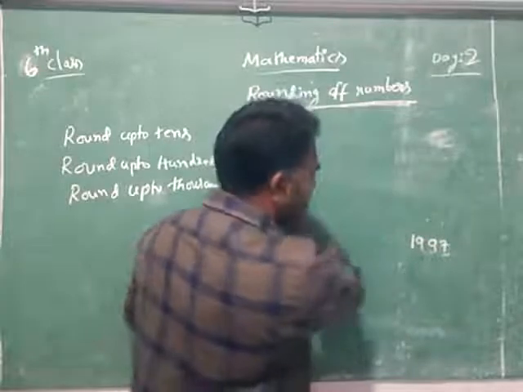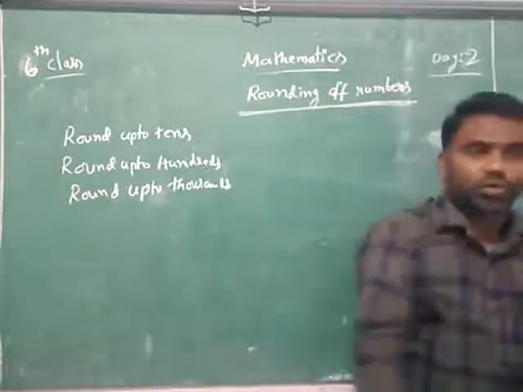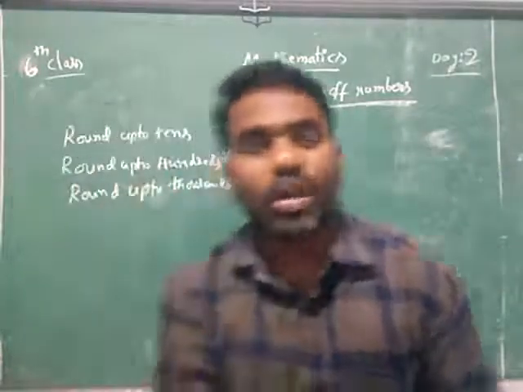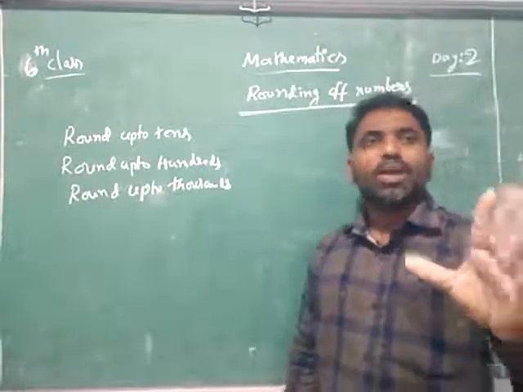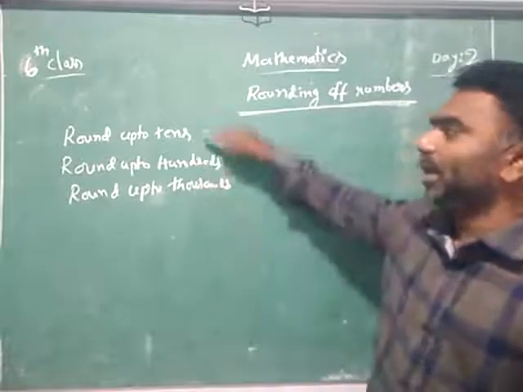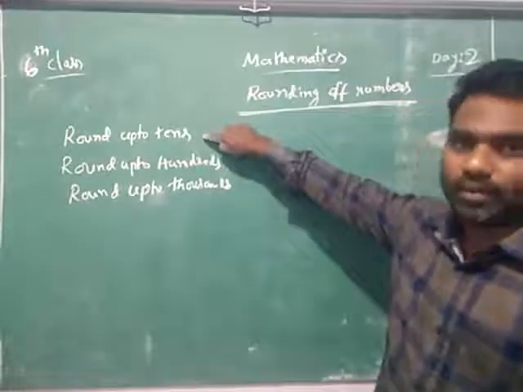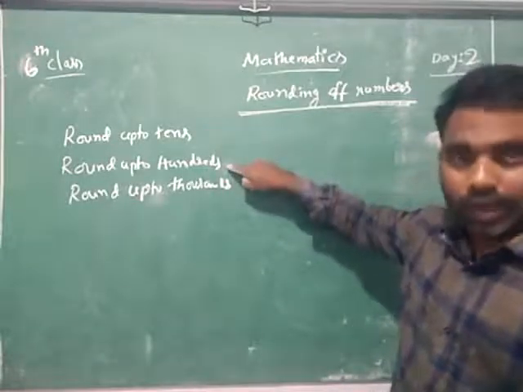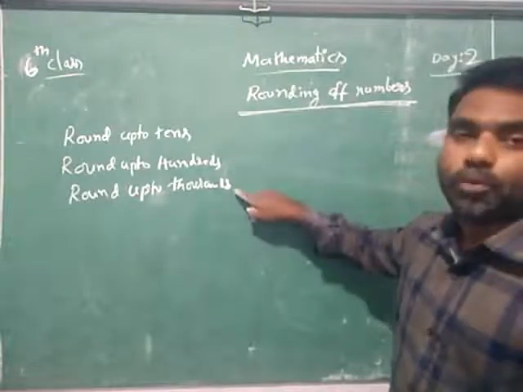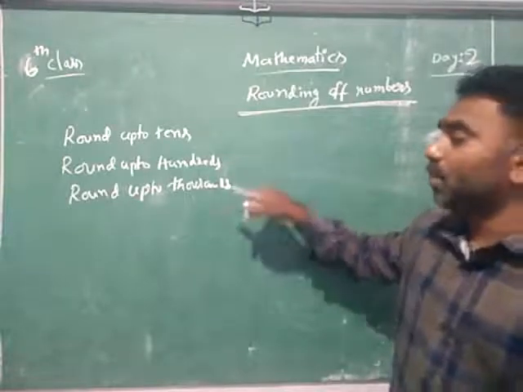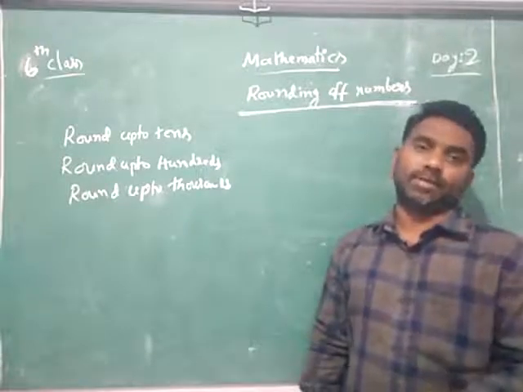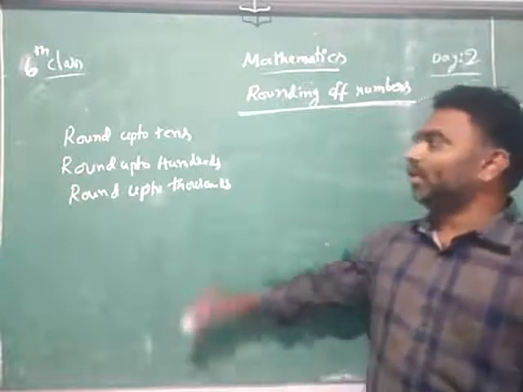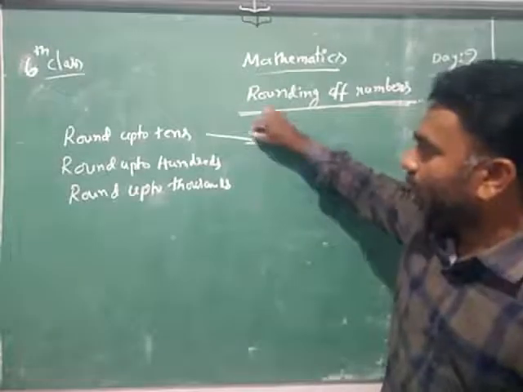So up to what places will you round off? I said examples to you. If you are rounding, sometimes I want to go for tens only, means you will write rounding up to tens. Sometimes we will round up to hundreds. Sometimes we will round up to thousands. Sometimes we will round up to 10,000s. So that is according to your necessity. So now we will try to do some examples.